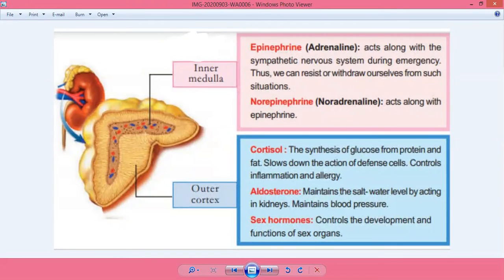Then norepinephrine or noradrenaline also acts along with epinephrine. So these are the hormones produced by the adrenal gland: outer cortex and inner medulla.